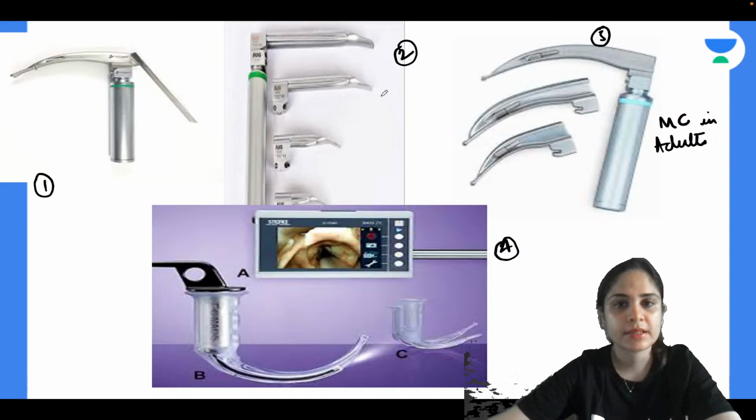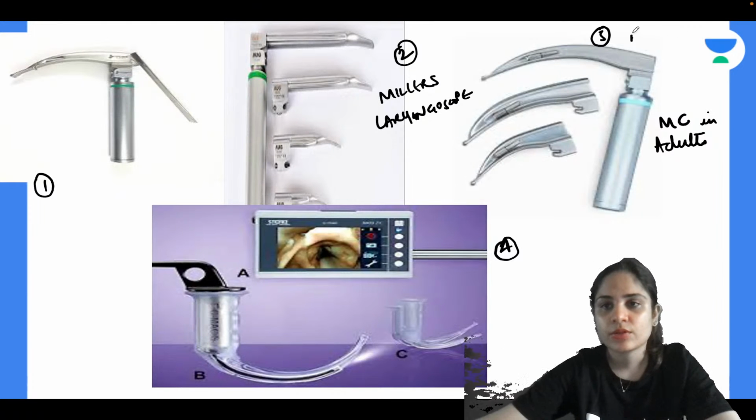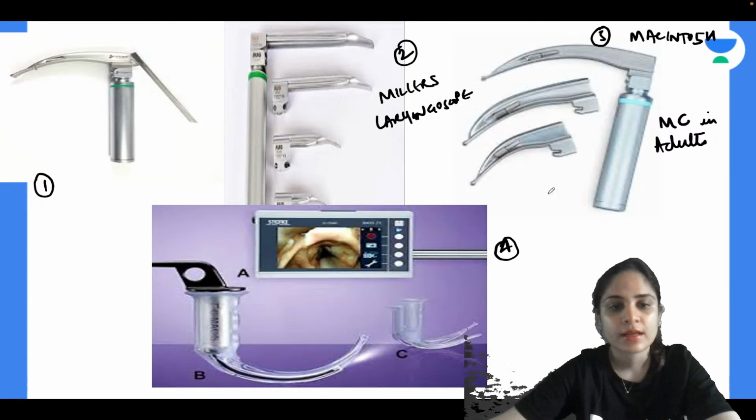Number 2 is Miller's, very good. Miller's laryngoscope. And where is Miller's laryngoscope used, Hriday? 3 is the Macintosh blade, very good. Excellent, Hriday has given the answer for all of them. And 4 is the video laryngoscope, very good.